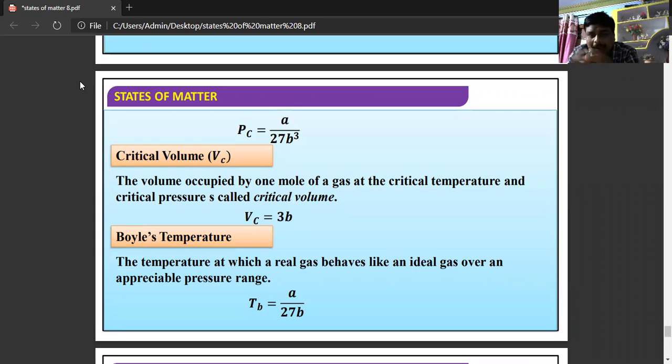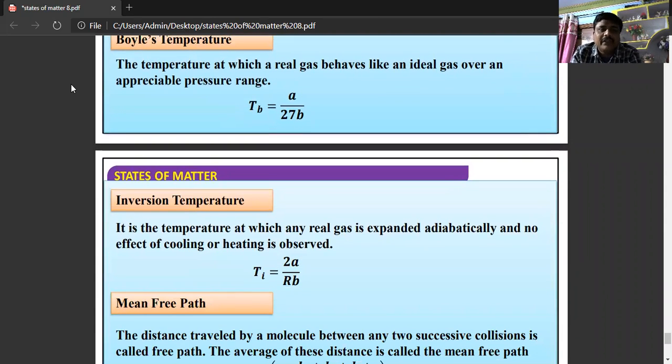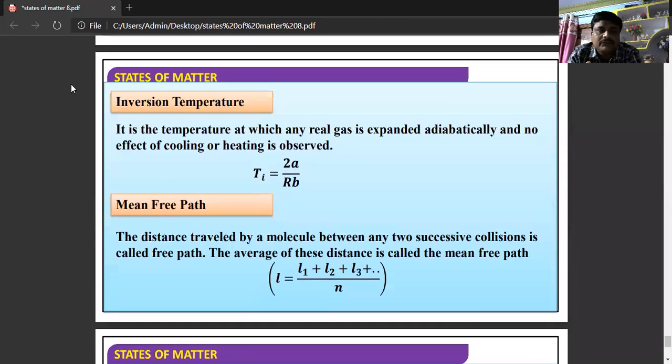Boyle's temperature is the temperature at which a real gas behaves as an ideal gas over an appreciable range of pressure. Tb is equal to a by Rb. Inversion temperature is the temperature at which, when a real gas is expanded adiabatically, no cooling or heating effect is observed. That is Ti is equal to 2a by Rb.